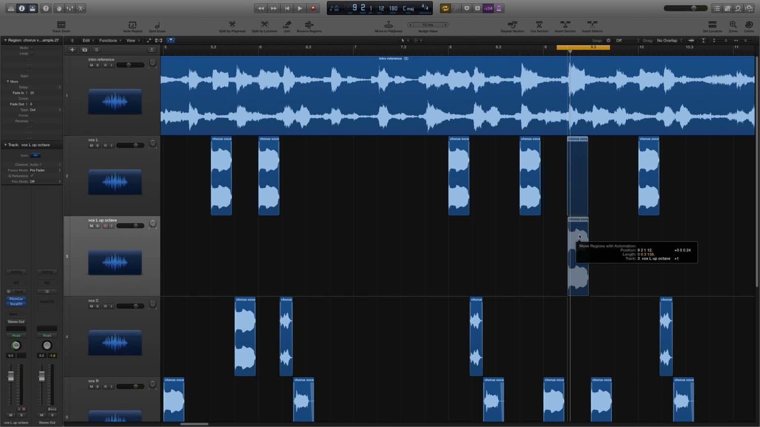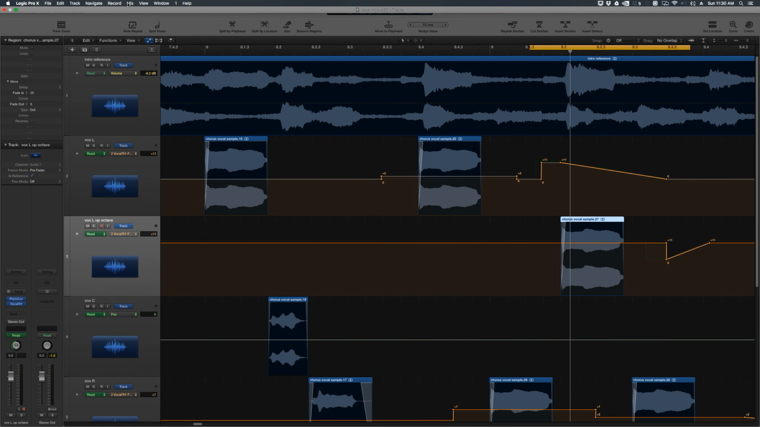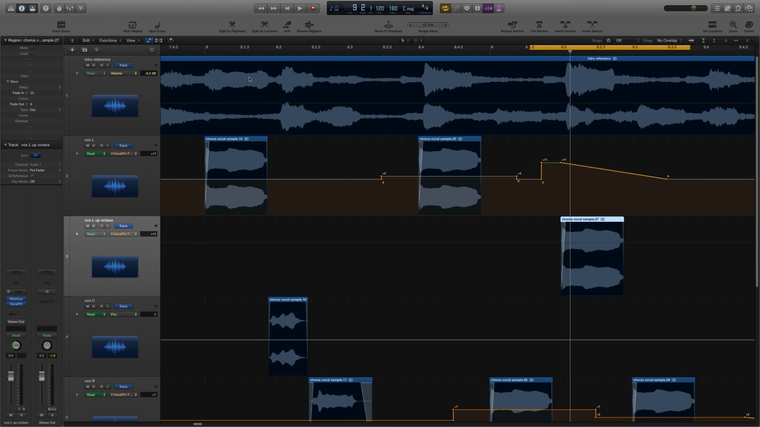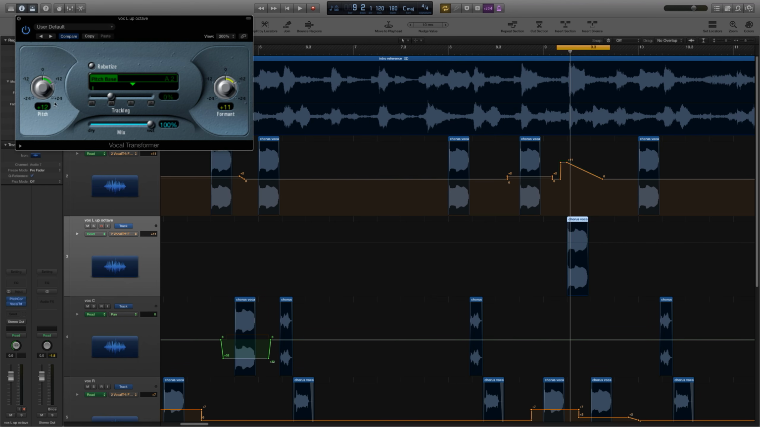Let's pull this down. Whoops. Make sure I hold shift while I do so. There we go. And let's just delete all the automation from this track for now. So just go up to Mix, Delete Automation. You say Delete all automation on selected track. There we go. So for this one, let's set this to that.